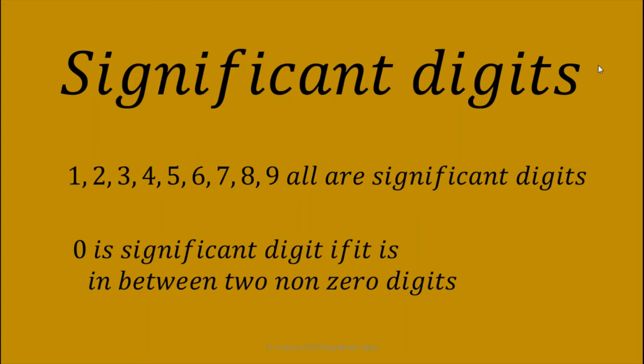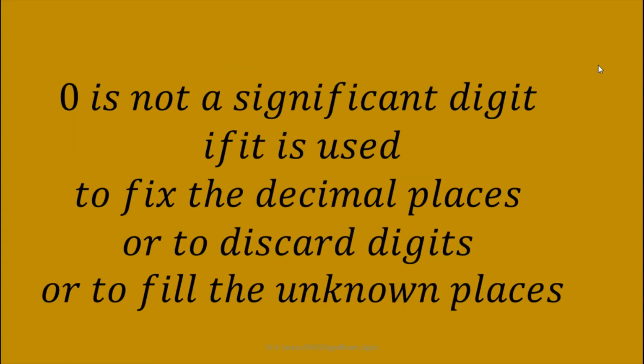Hello everyone. In this video lecture, we are going to discuss MCQs on significant digits. The digits which are used to represent a number are called significant digits. 1 to 9, all are significant digits. 0 is a significant digit if it is in between two non-zero digits. 0 is not a significant digit if it is used to fix the decimal places or to discard digits or to fill the unknown places.